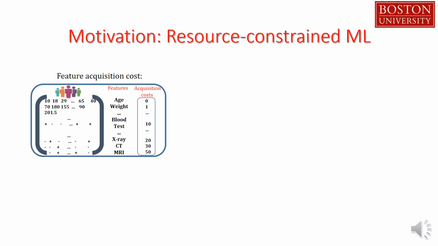Here's an example of a feature acquisition cost in a medical diagnosis system. Each patient has features corresponding to medical test results. Each medical test carries certain costs in terms of money and risk. So good prediction models require only a small number of tests per patient.